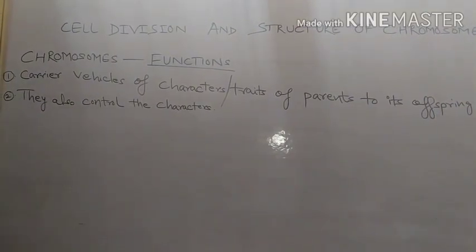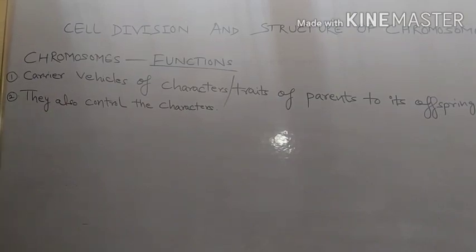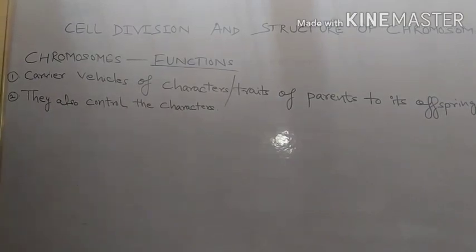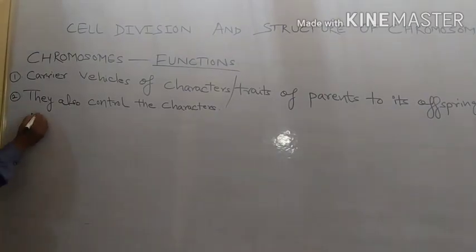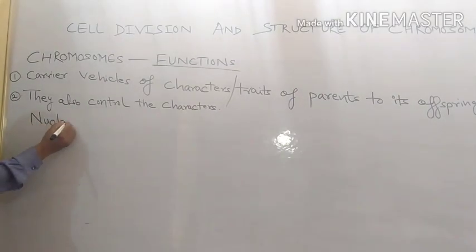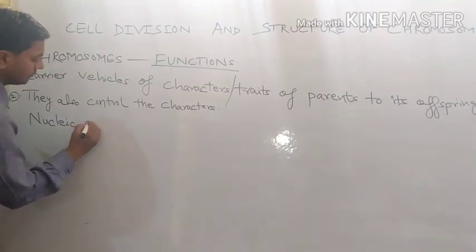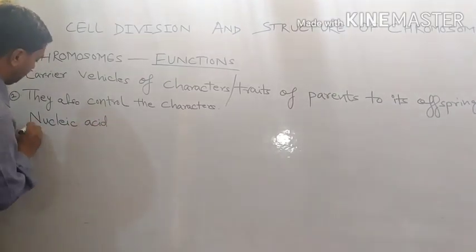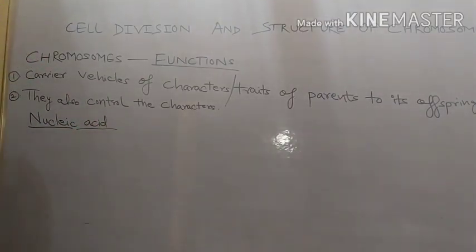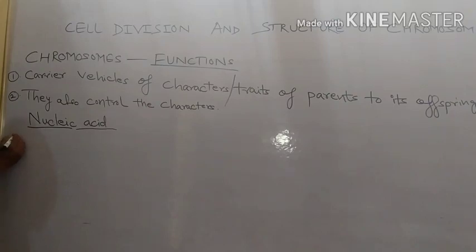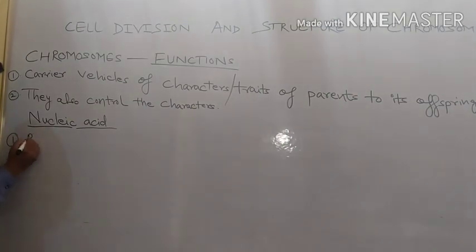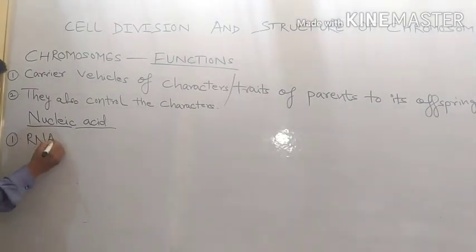Now we are going to talk about nucleic acid. In detail we will talk about nucleic acid. See, there are two types of nucleic acid. One is ribose nucleic acid, which is present in chromosome, RNA.